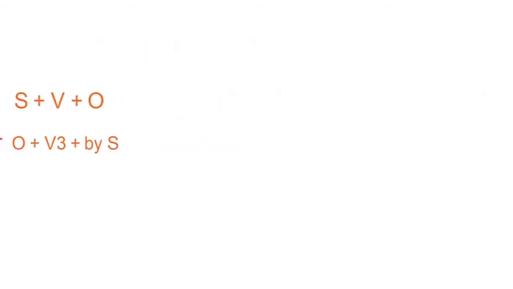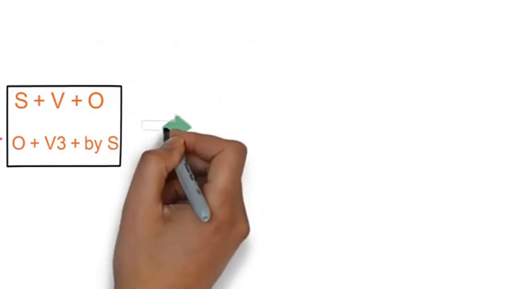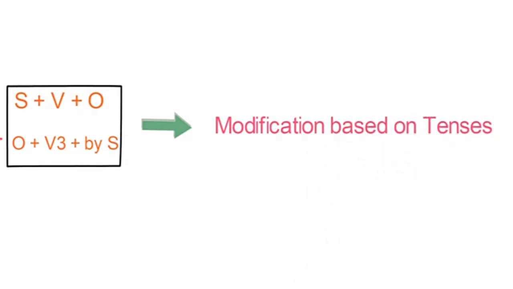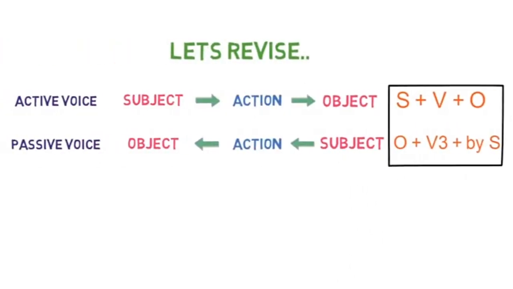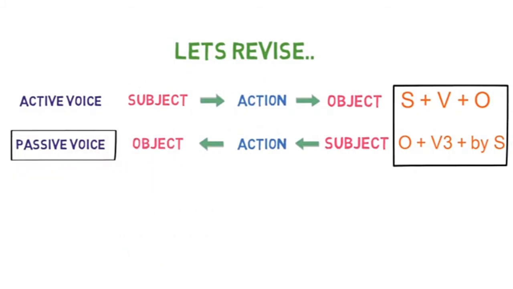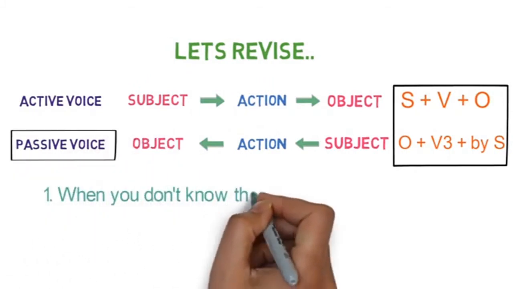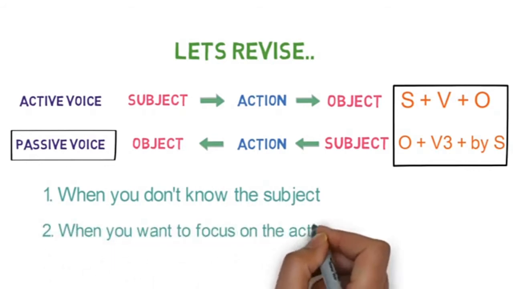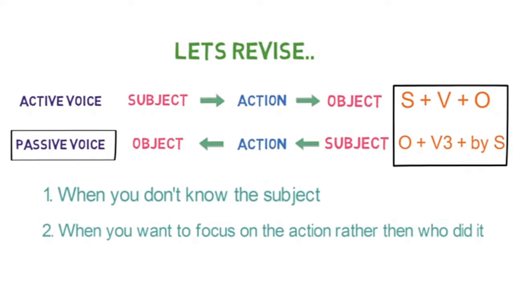Please note that these are just the general structure and modifications of the structure are based on tenses that we will be discussing in the next video. Then we discussed about when to use passive voice. Two main reasons of it are when you don't know the subject at all, and second, when you want to focus on the action and the object rather than who did it. That's all for now about active passive voice in this video.